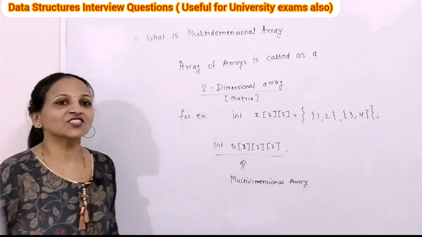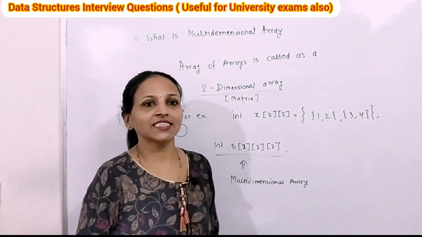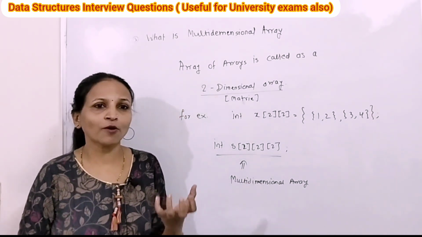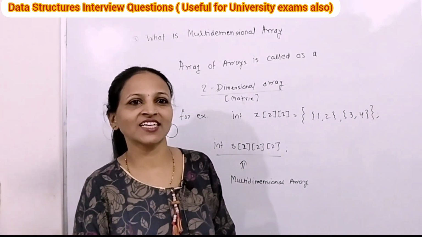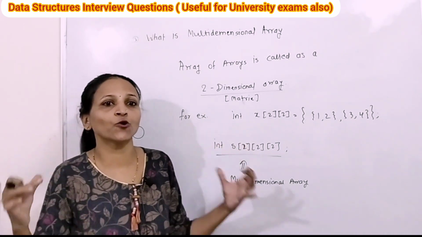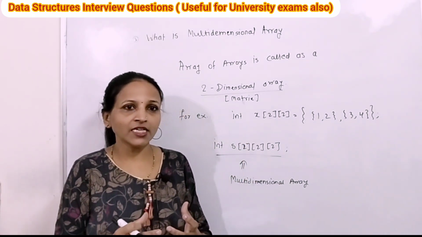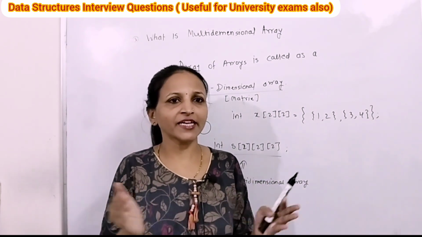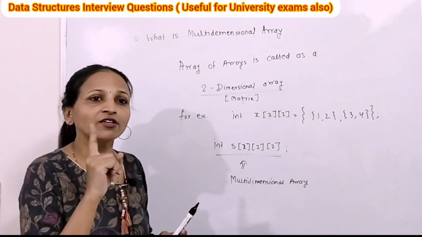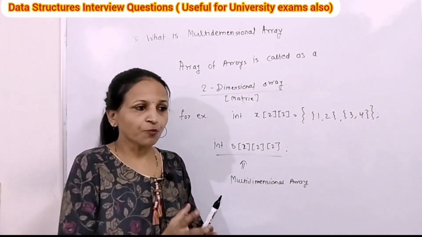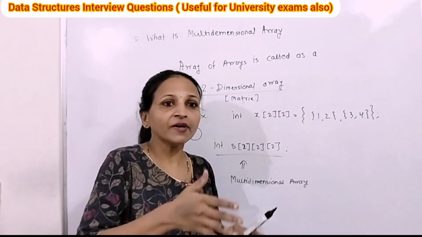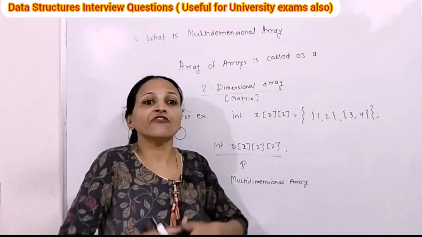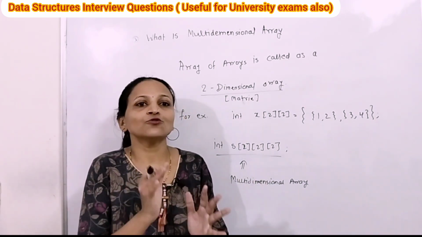Now the next question is, what is a multi-dimensional array? See, multi-dimensional means it is having multiple dimensions. If you are considering a normal array, then that is a one-dimensional array. You can consider only one single row there. See here, array is a group of similar kind of data elements. If we are combining multiple integers, then that is nothing but a one-dimensional integer array. Suppose I want to group together multiple one-dimensional integer arrays, then that is allowed. Means array of arrays we can say, that is a two-dimensional array.